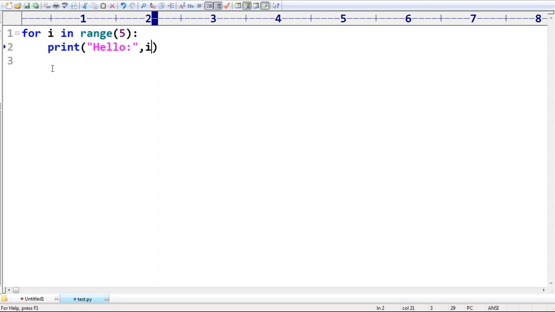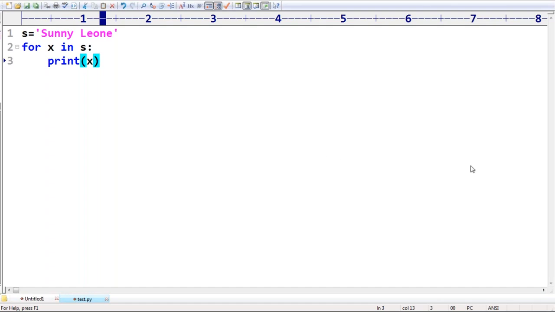Now I'm taking another example. Assume that s is equal to Sunny Leone. Just observe, sir. Now my requirement is, for each character in s, print x. For each character in s, can you please print x? It is something like the for-each loop in Java. The same thing here also.